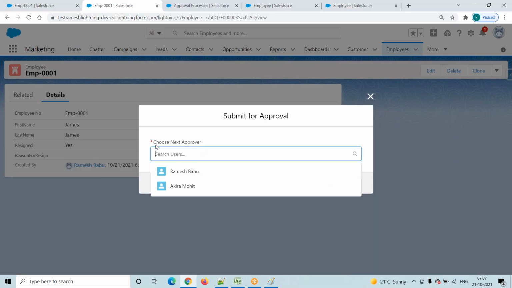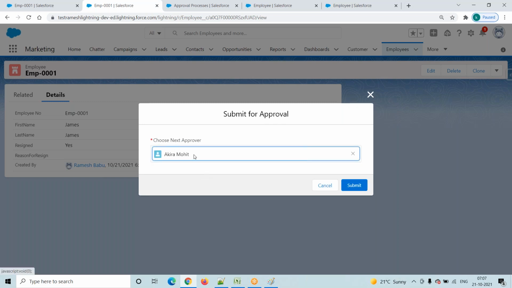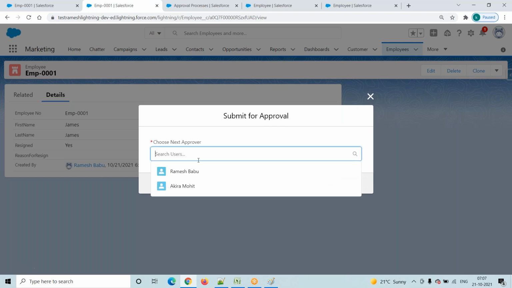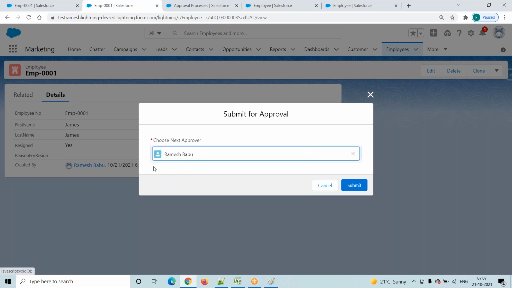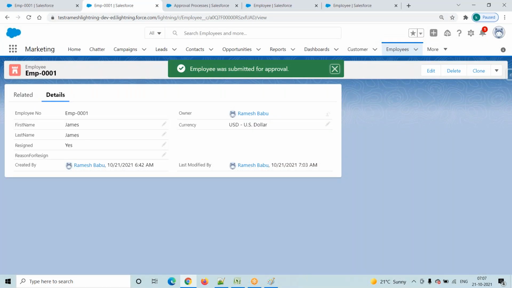That's why here it is showing this option. Choose next approver. We are giving an option to Akira Mohit. Otherwise, I am giving an option to Ramesh Babu. Okay, Ramesh Babu. Assume that James is submitting his resignation information and he is requesting Ramesh Babu. He is the next approver for him. Click on the submit button.